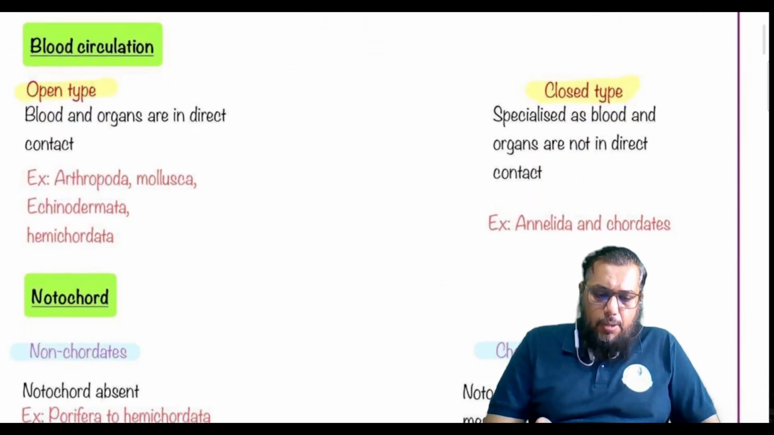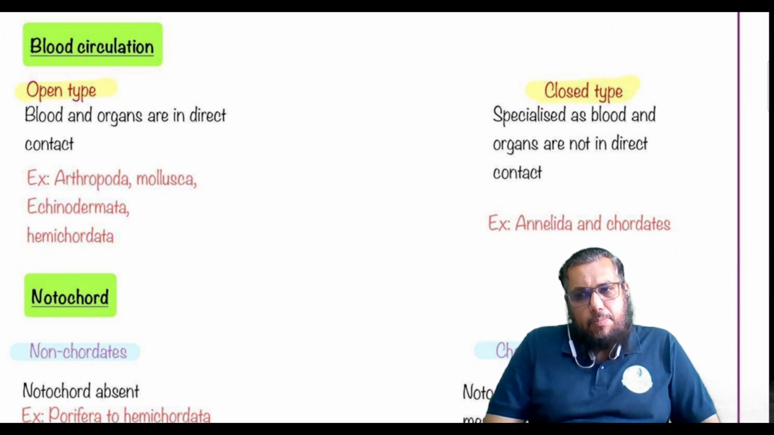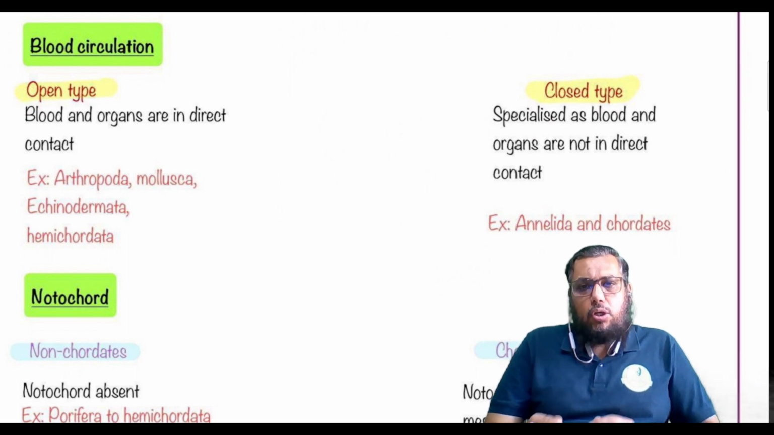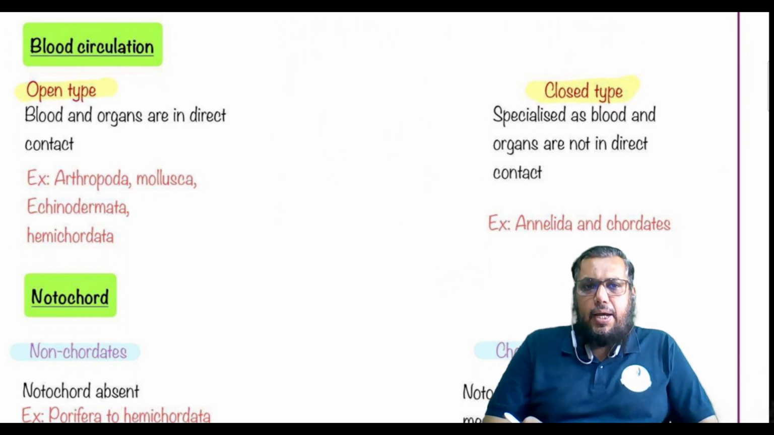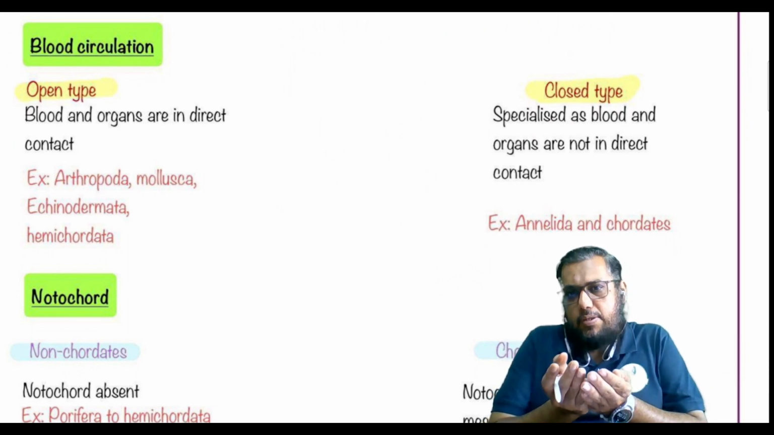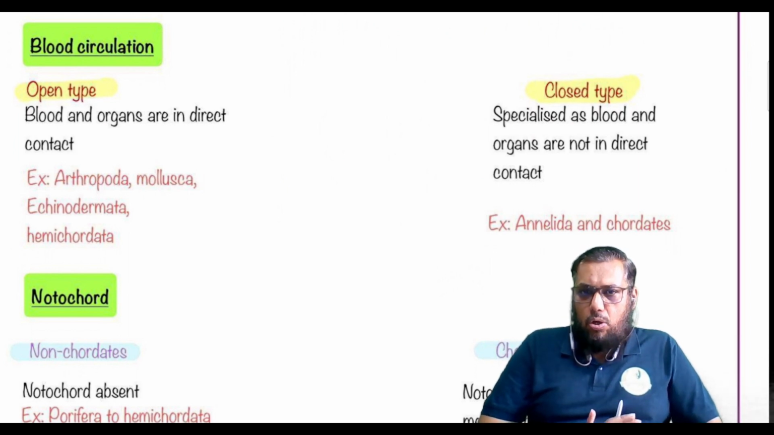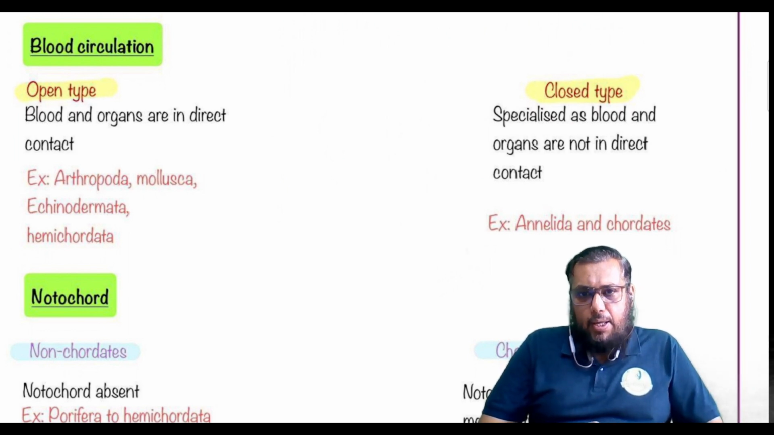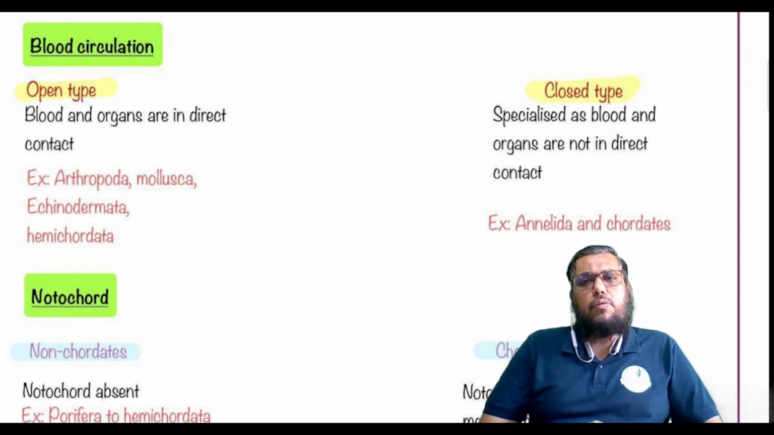system. Blood circulation can either be open type or it can be closed type, right? And we know that when the blood is not confined within blood vessels, it comes in direct contact with the body cells and organs. It's called an open type of circulation, which is seen in arthropods, molluscans, echinodermata, and hemichordata. Whereas in closed type of circulation, the blood is always confined within blood vessels like arteries, capillaries, and the veins. So there is always going to be a middleman between the tissues and the blood, and that middleman is going to be the lymph and the interstitial fluid.